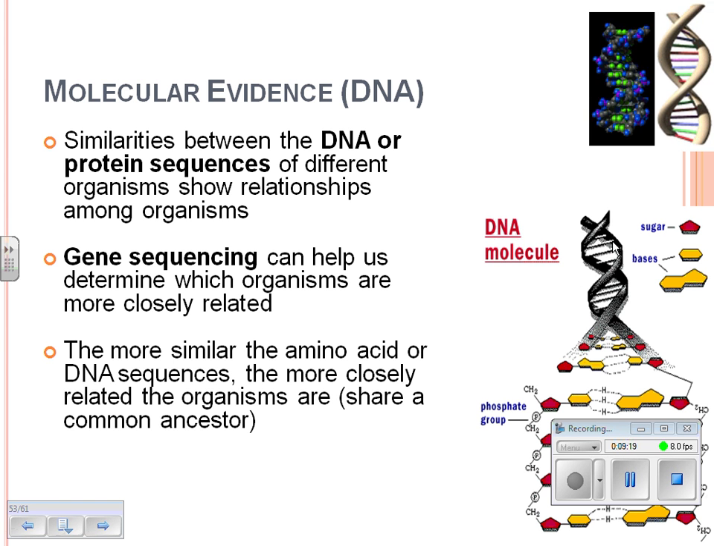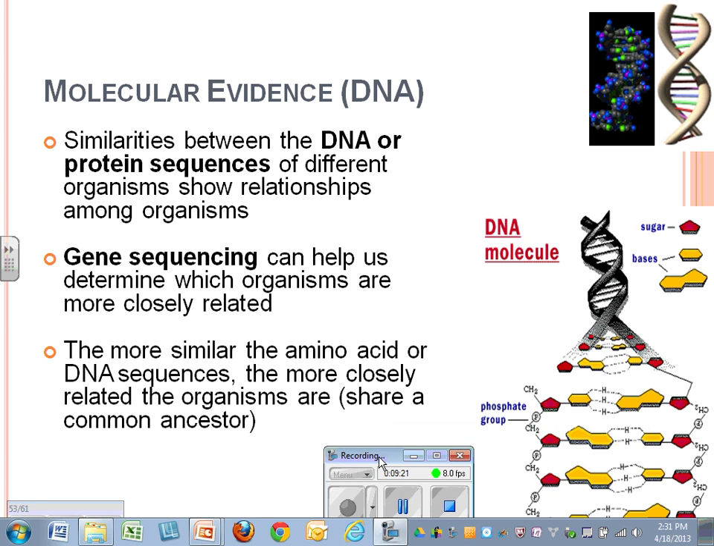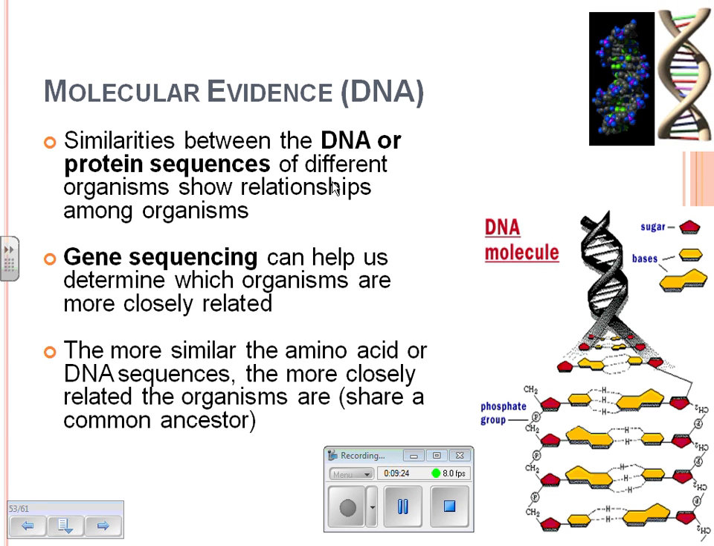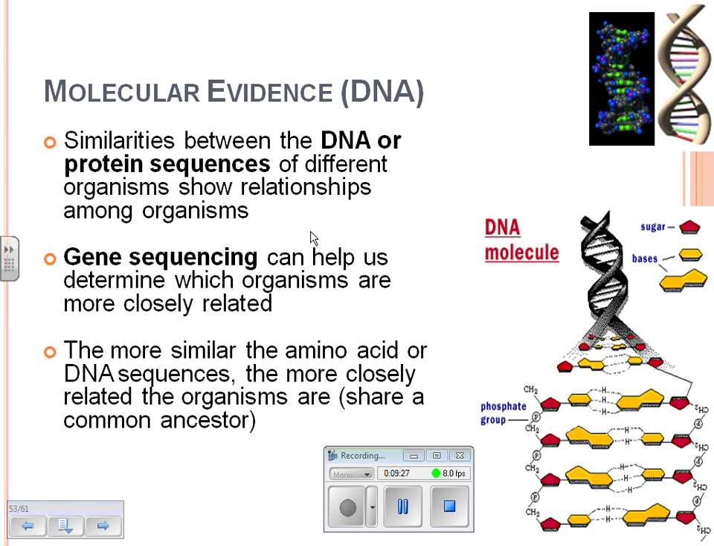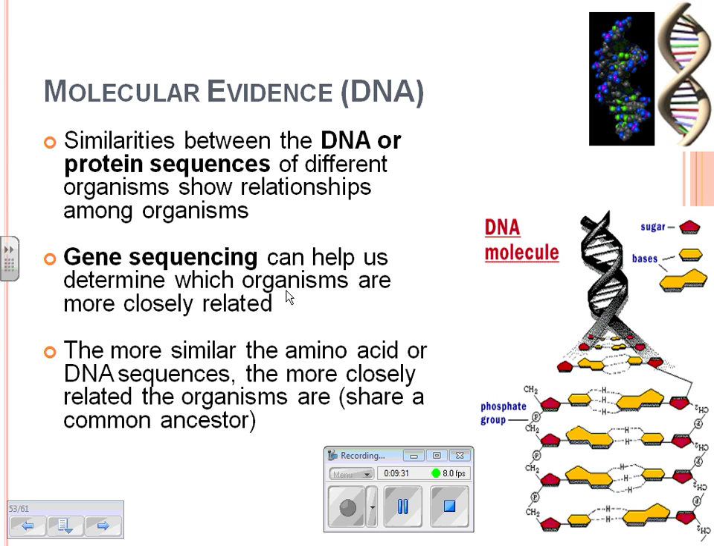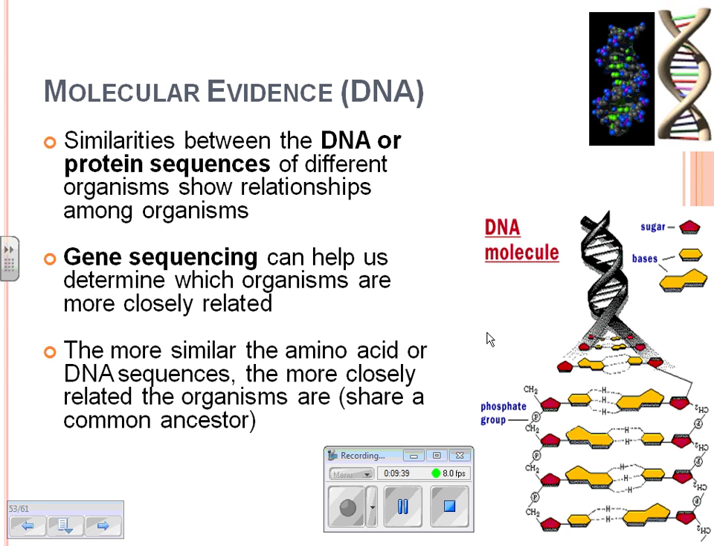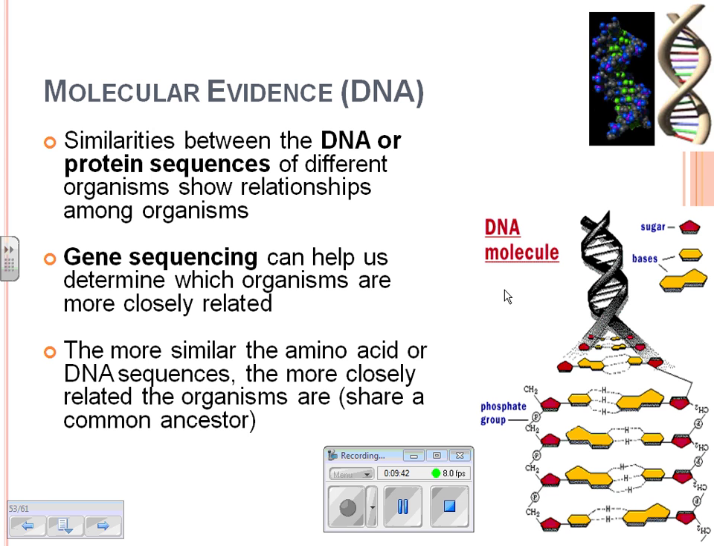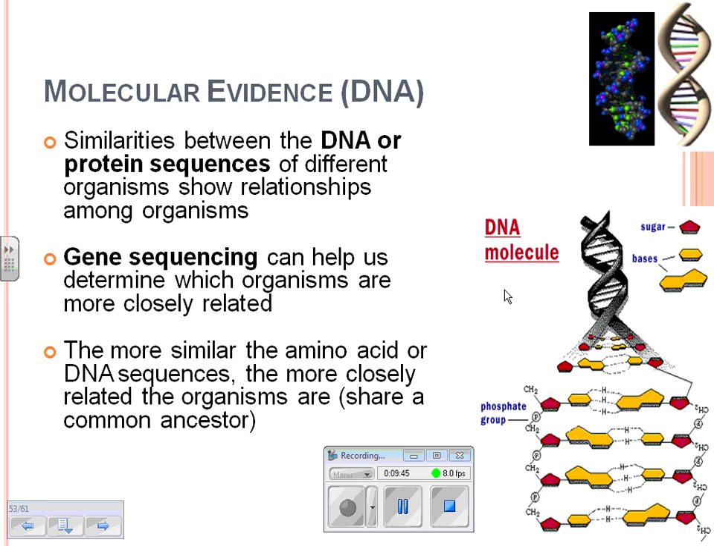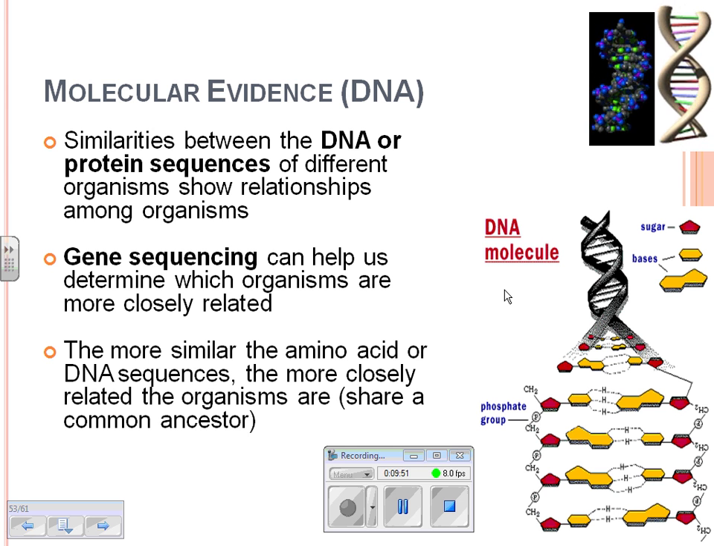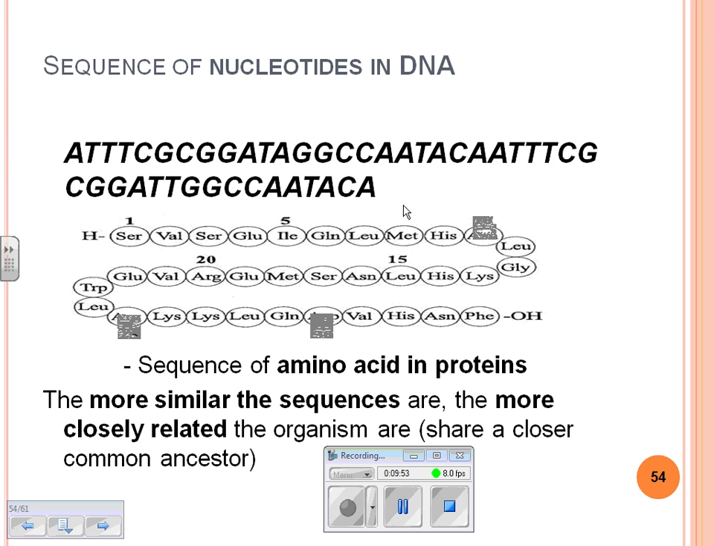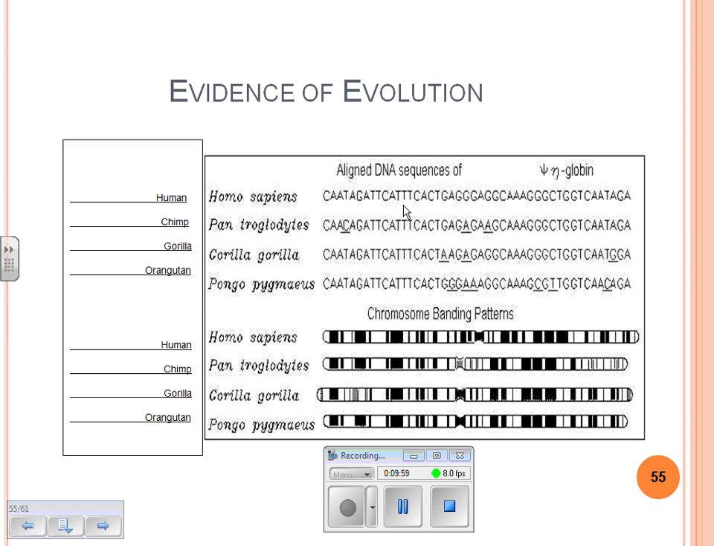So looking at molecular evidence supports the theory of evolution. All right. DNA, this is what we're talking about. Similarities between the DNA or protein sequence of different organisms show relationships. Gene sequencing, right? Looking at the letter combinations and the DNA code. Very similar, maybe just a few minor differences. Again, the DNA structure is the code to make proteins, and if we have the same proteins, we're going to be similar. And so the idea is that, again, we might have come from a common ancestor.